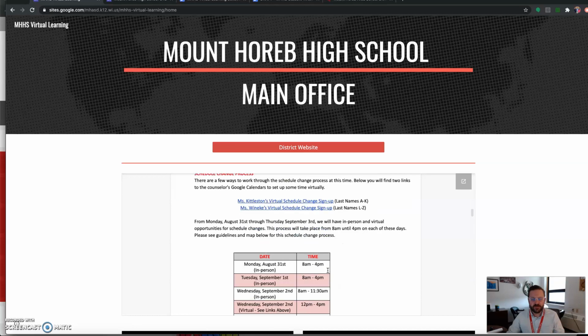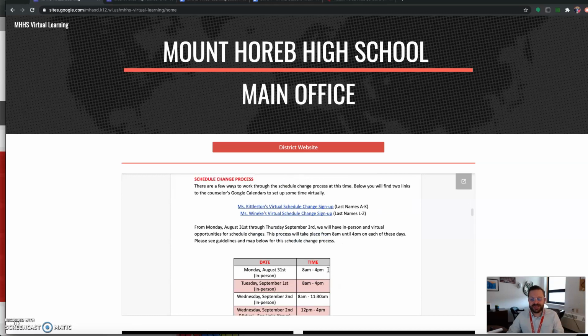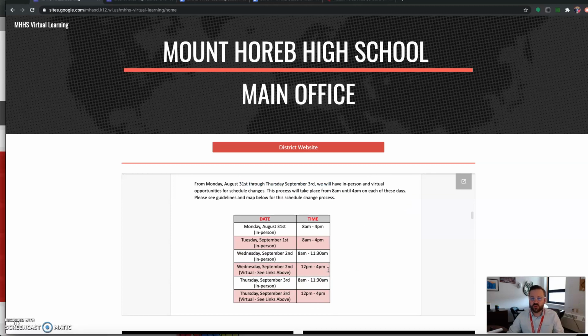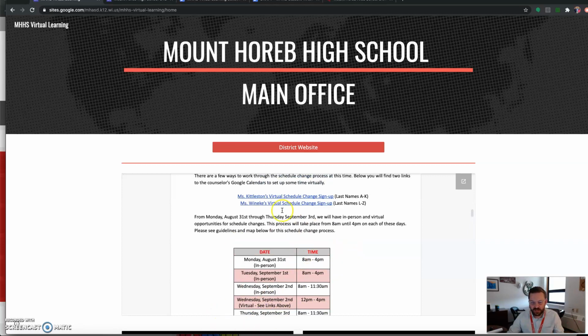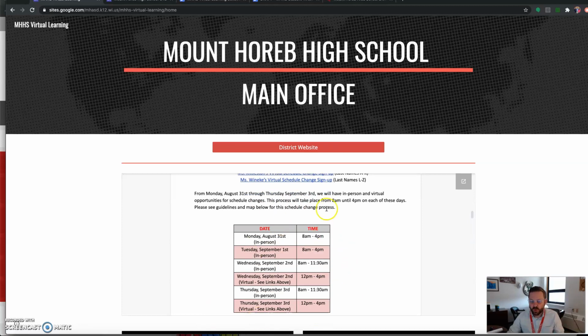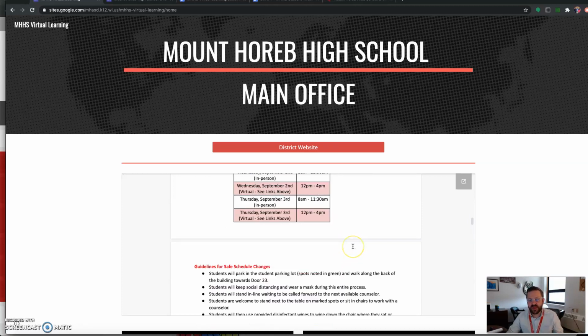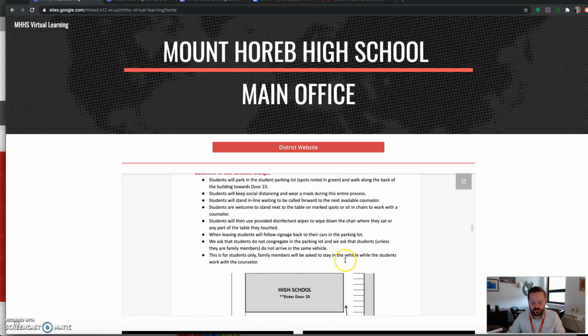Where to park. Schedule change. There is an in-person schedule change process. If you have not seen this document, either take a screenshot now, or go back to an email I sent about a week ago, or actually Friday, with this document in it, and you can see when the schedule changes. There's virtual. You can see the links up here to see virtual. Or you can do in-person here, and it's back by the ag doors, and there's actually a map down here.